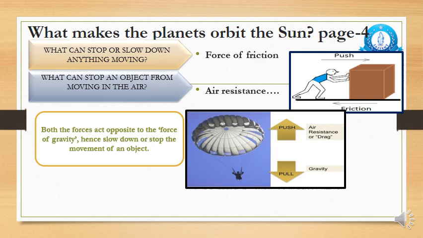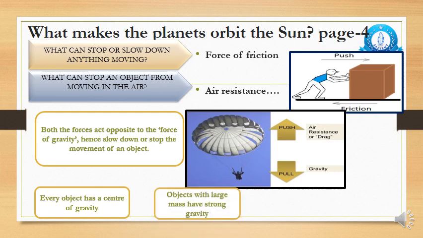Now, one more thing, that every object has a center of gravity. This we have been revising from our first topic, that all the objects have center of gravity. Right now we are talking about the universe, so I'm talking about all the objects which are present in the space. They have their center of gravity. So that means that each and every object in the space, according to its size, is trying to pull the other object towards itself, right?